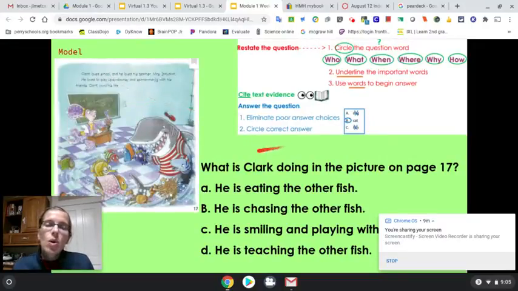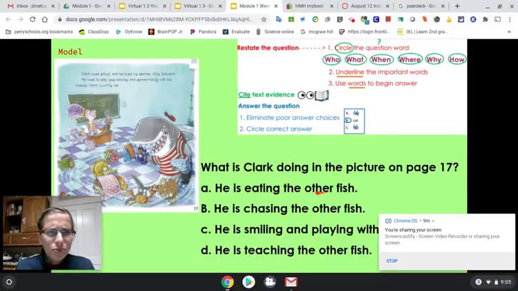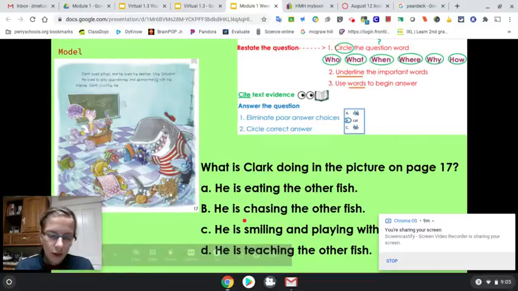Okay, so what I'm going to do is look at my question. I'm answering, what is Clark doing in the picture on page 17? So here's Clark in this picture, and I'm going to look at it and see, what is he doing? Well, is he eating the other fish? Is he chasing the other fish? Is he smiling and playing with the other fish? Or is he teaching the other fish?